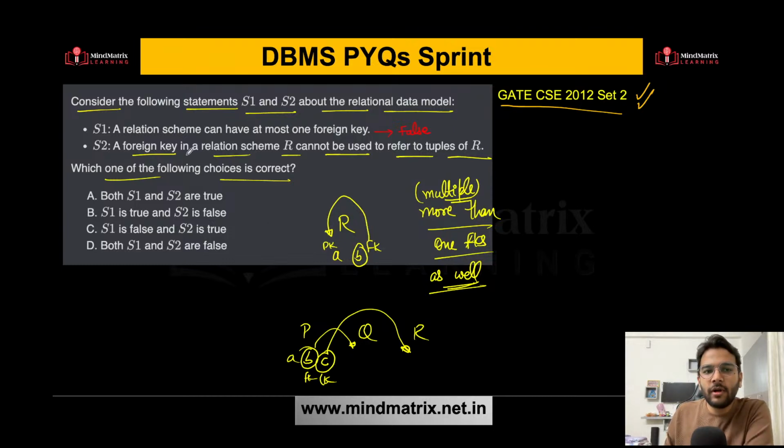What about S2? A foreign key in a relation scheme R cannot be used. Just now we have solved a question previously where a foreign key is referencing a primary key of the same relation. So the self-referential property is also possible. This is also false. Both the statements are false, so option D is the correct answer. Yes, few students have given the correct answer. I hope it is crystal clear to all of you.